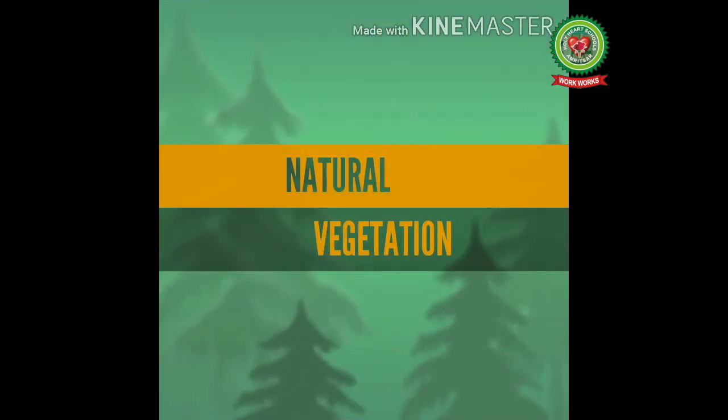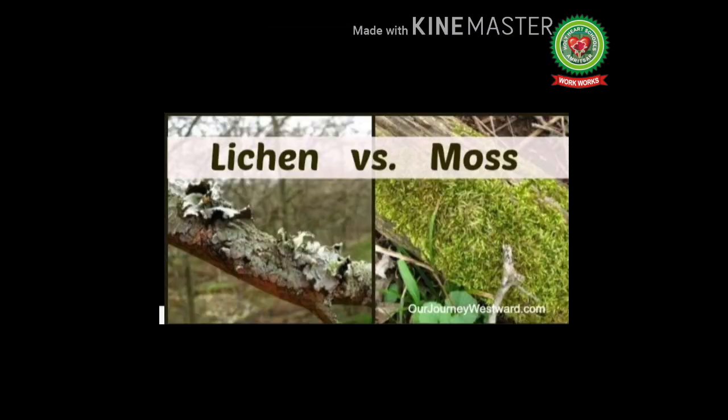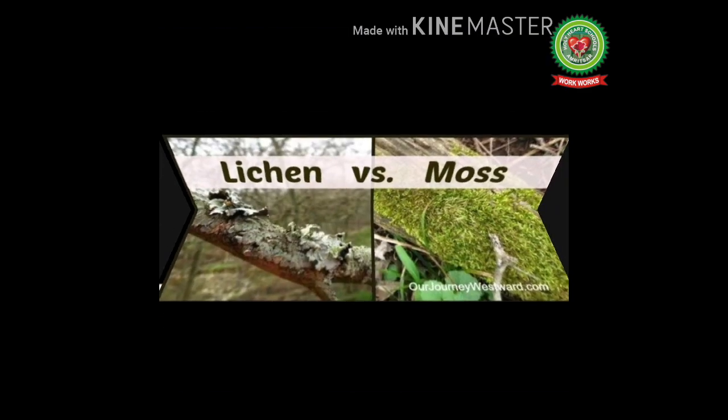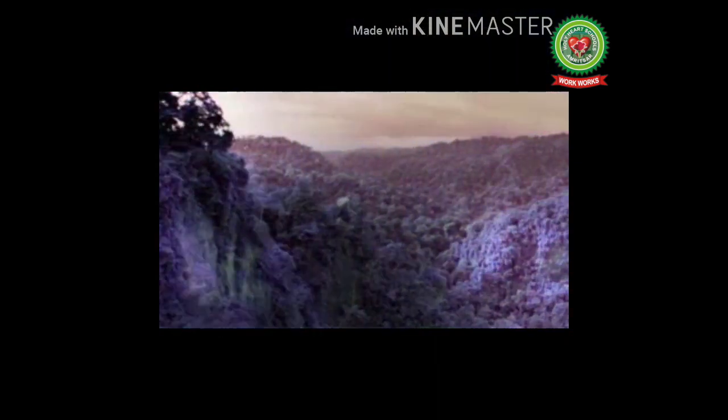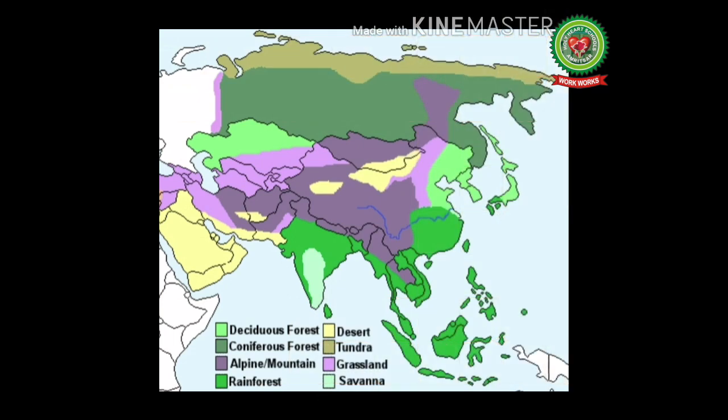Next is vegetation. Vegetation is also plentiful in the Asian continent, which sets Asia apart from other continents. The natural vegetation varies from tiny mosses and lichens to thick evergreen equatorial forest. Tiny mosses and lichens are found in the tundra region. On the other hand, equatorial evergreen forests are found near the equator.